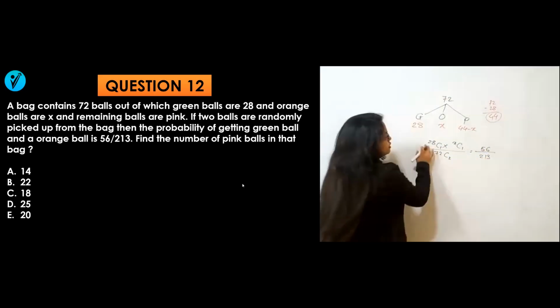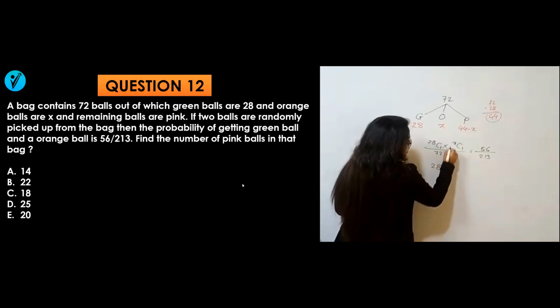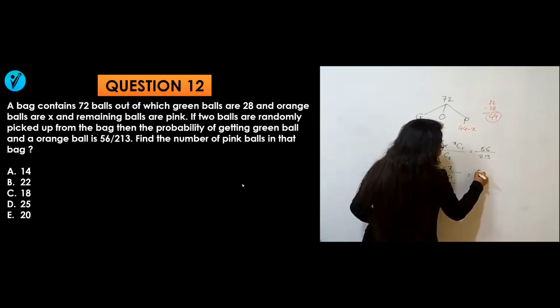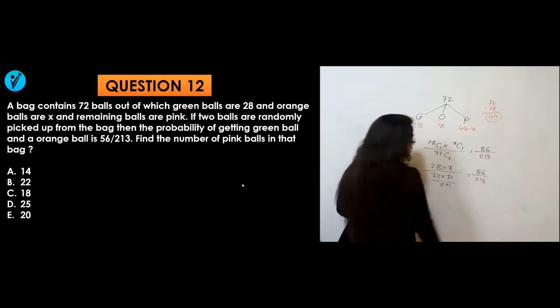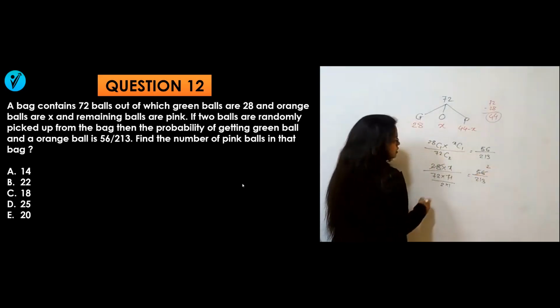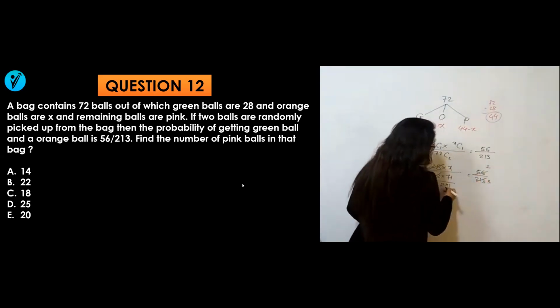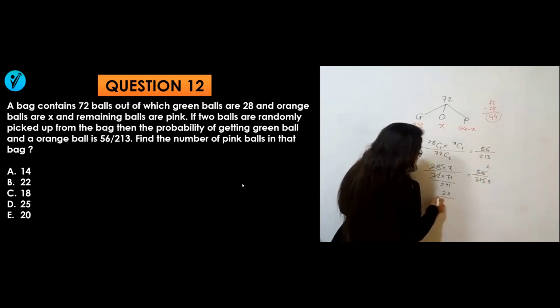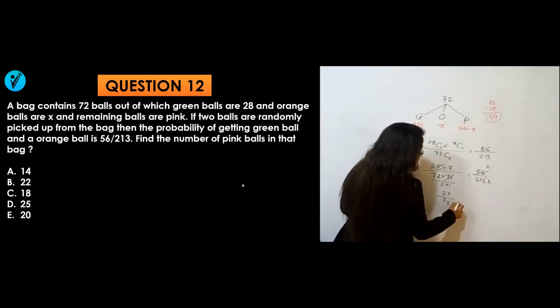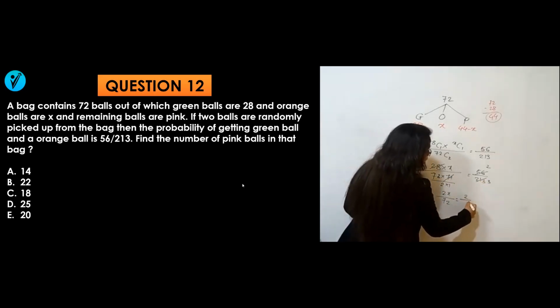So let's solve it. 28 into X divided by 72 into 71 divided by 2 into 1, equals 56 by 213.